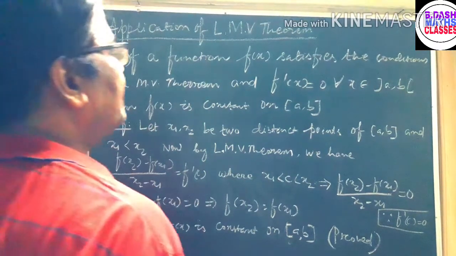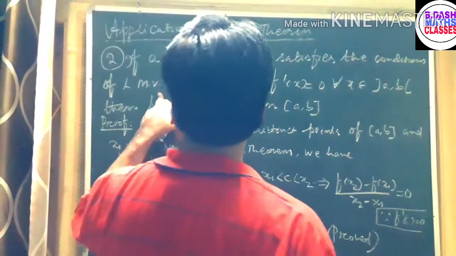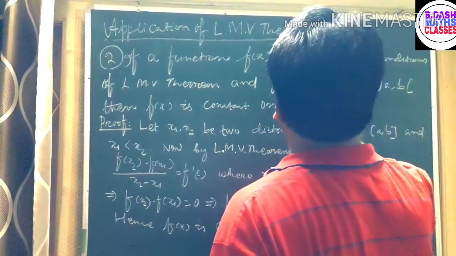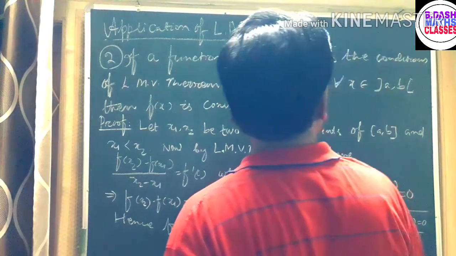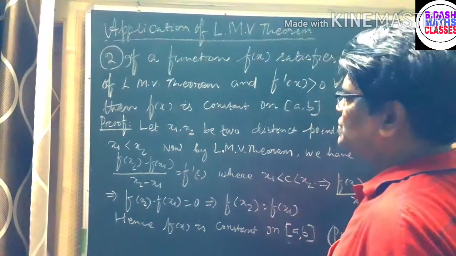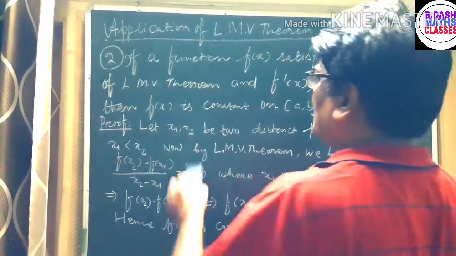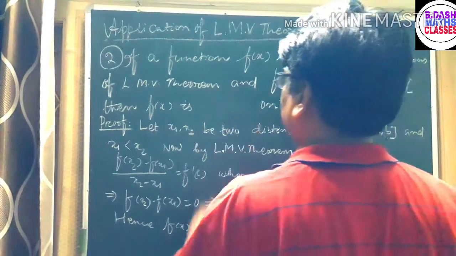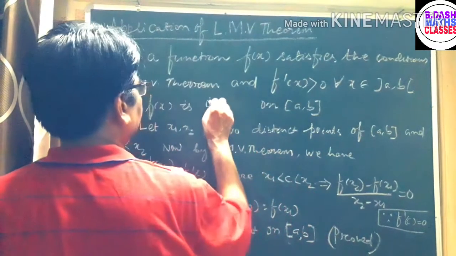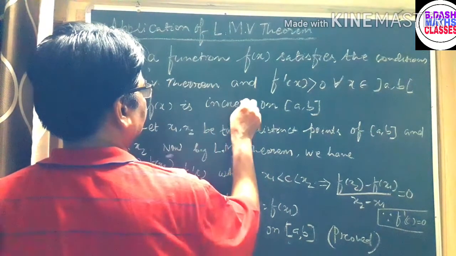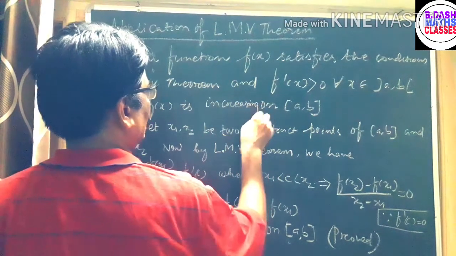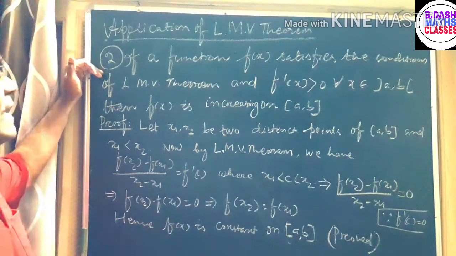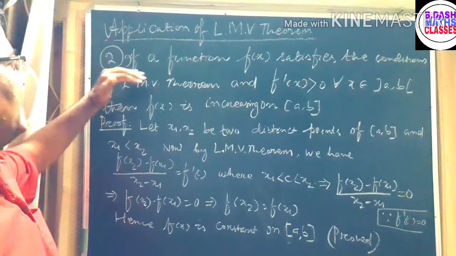If a function f(x) satisfies the conditions of Lagrange mean value theorem and f'(x) greater than 0 for all x belongs to (a, b), then f(x) is increasing on [a, b]. Now you see there is a slight change from the first application.